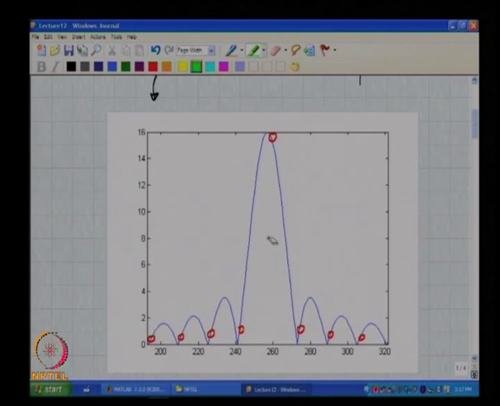Now, as a side point, if the deviation from the bin was originally delta, that corresponds to this deviation, and if the deviation increased to 2 delta, what can you say about the level of the leakage? It increases, right. By how much?